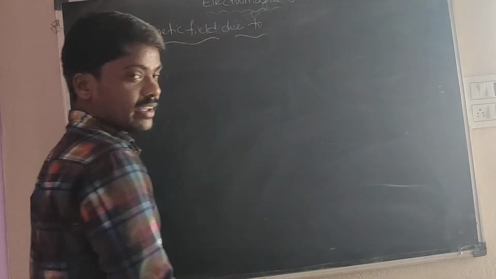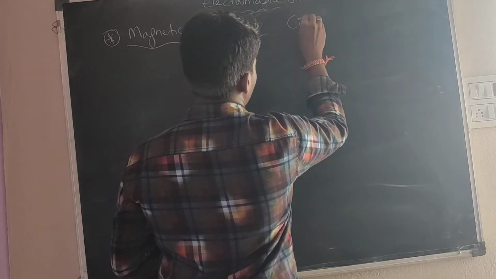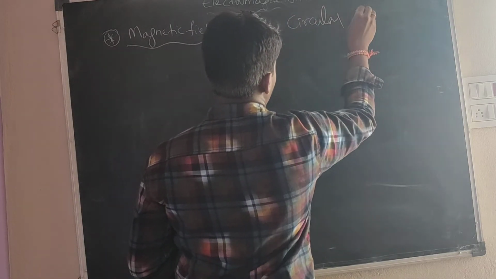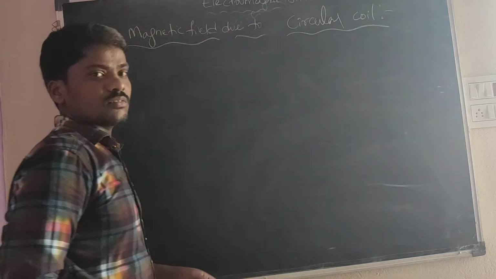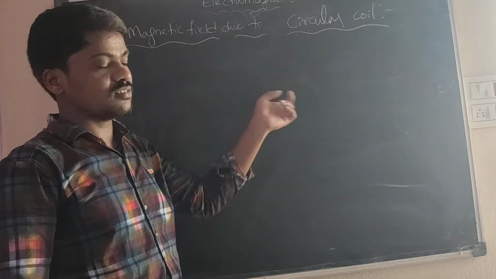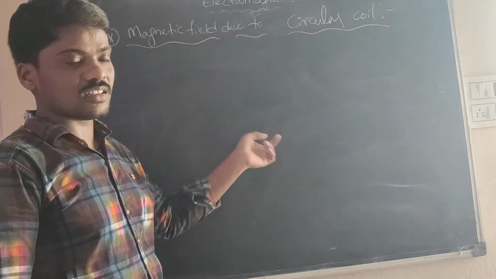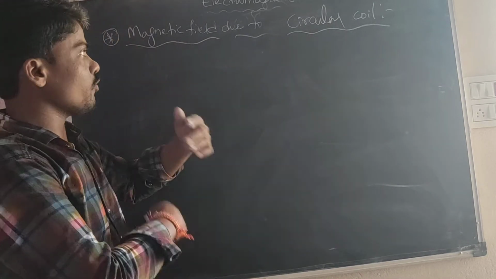The magnetic field is due to a circular coil. Next one. Here also, similar: a current carrying conductor. It can be circular. The conductor is in a circular position. You will find out how a magnetic field is formed.